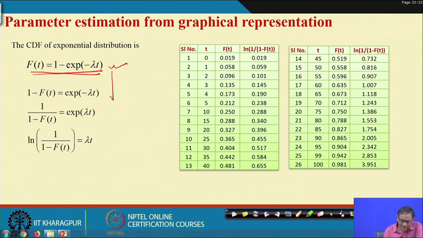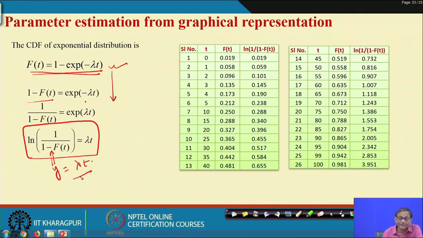You do this manipulation: 1 minus this equals this, then finally take the log, and this is the equation. If I say the left hand side is y, then y equals lambda t.